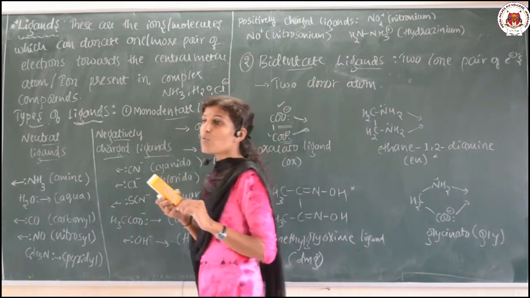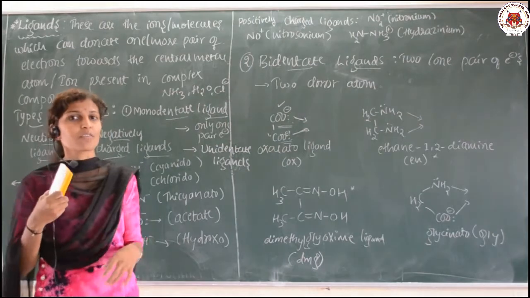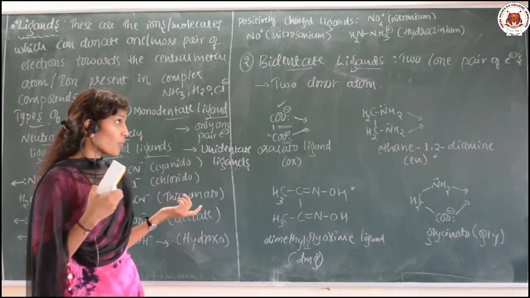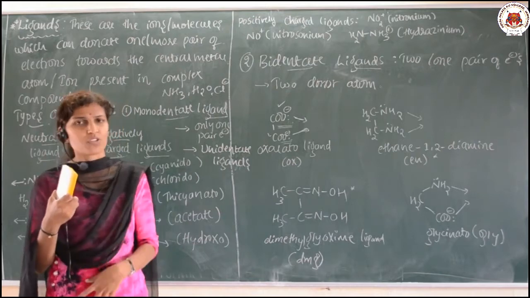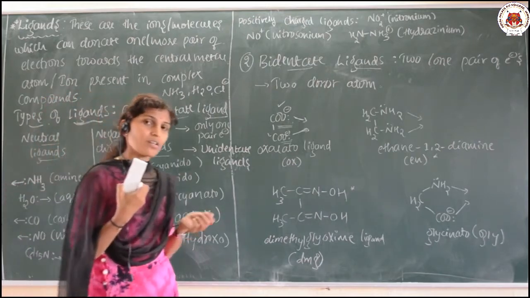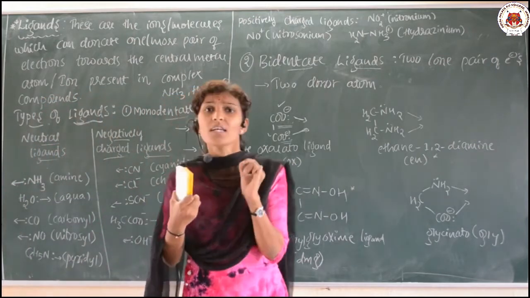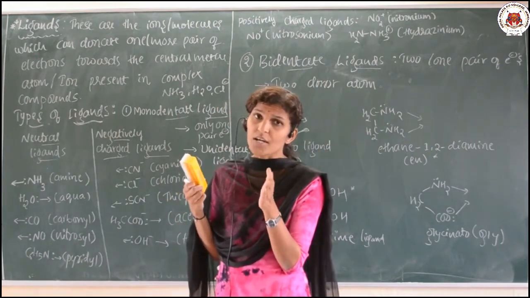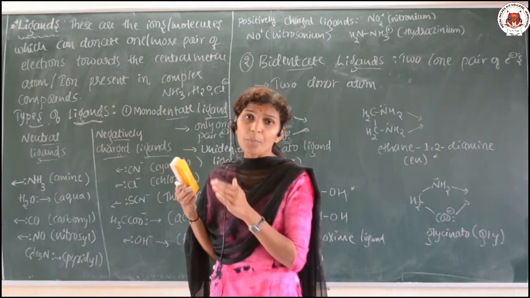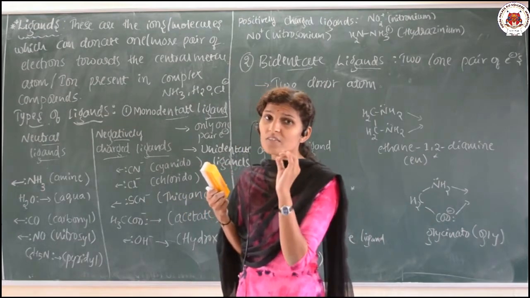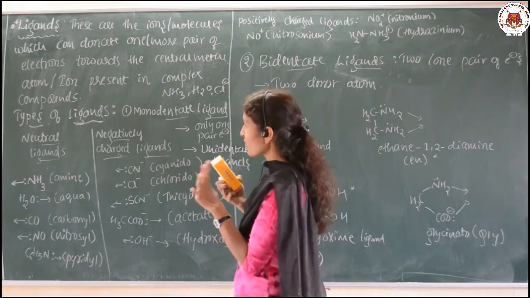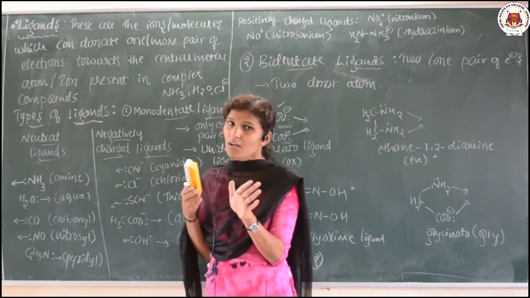Once again I will tell you what a ligand is. Sometimes a question will be there: what is a ligand, or what do you mean by a bidentate ligand. And what is the definition of a ligand? Ligands are ions or molecules which can donate one or more pairs of electrons towards the central metal atom or ion present in complex compounds or coordination compounds.